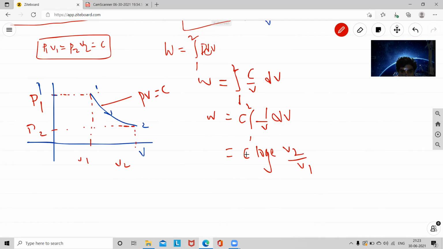So what is the value of C? P1 V1 or P2 V2? P1 V1 is equal to P2 V2 is equal to constant.